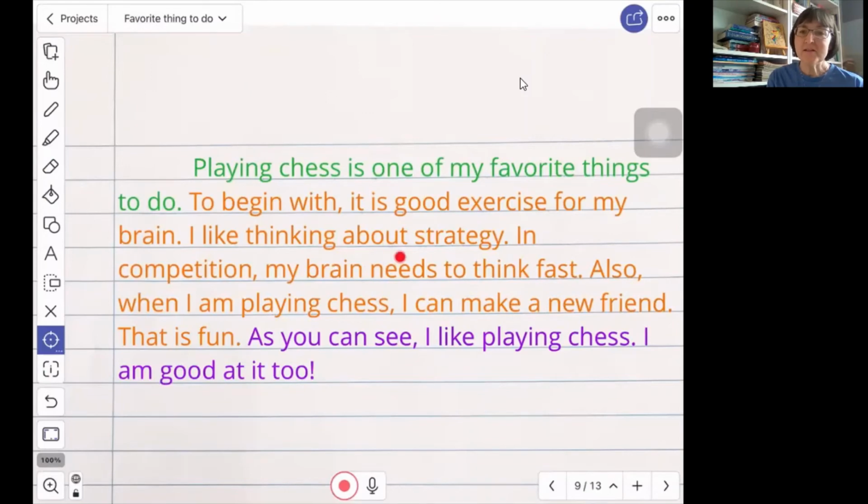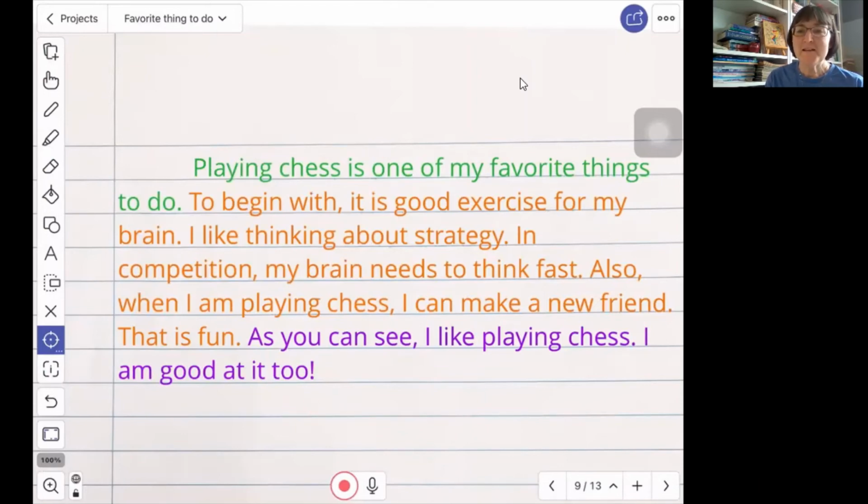In the middle is the orange color. These are where I give my 3 reasons why I like to play chess. And in purple at the end, I have my conclusion. This is when I bring the whole paragraph to an end and I remind the reader what my main idea is. So here I have my beginning, my middle, and my end.